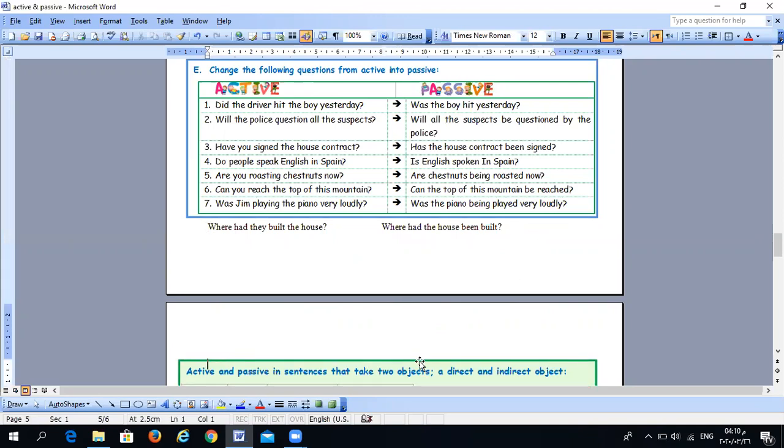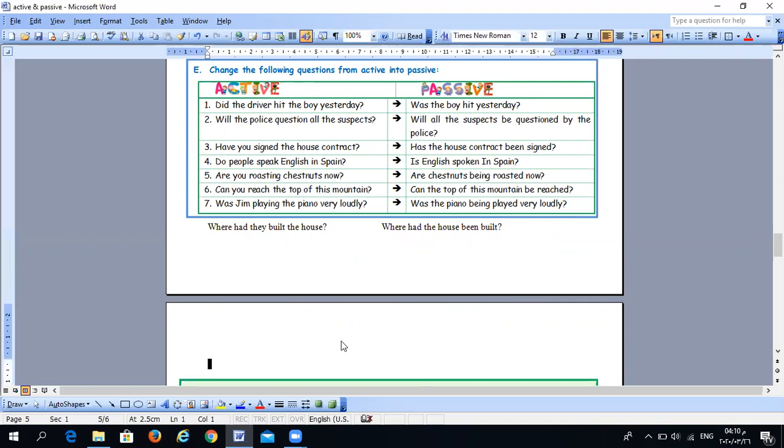Another example: just a minute. Why was she watching the match, for example.